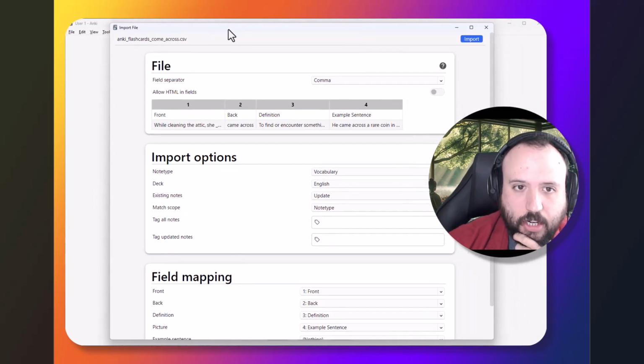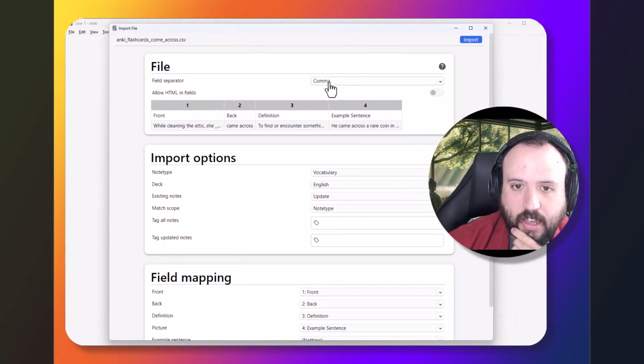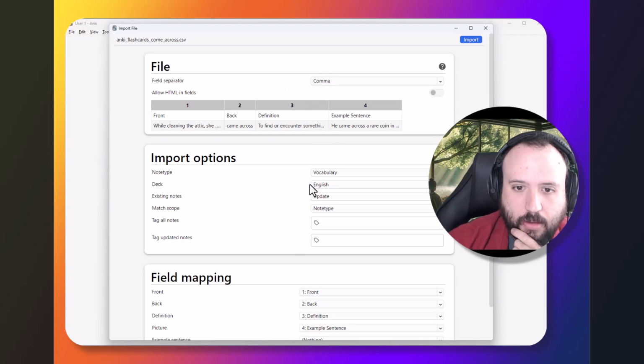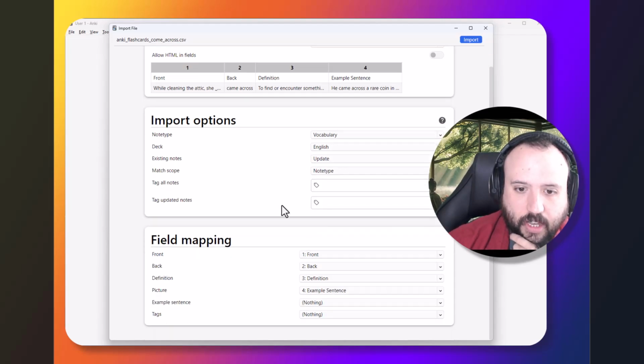And you're going to want to make sure, if you do it in this format using AI, that you have the comma selected here in the field separator. Okay? Below here you can see that I'm going to use the vocabulary note type. I'm going to import it into my English deck. Okay? And all we have to do here is that these fields are related to our vocabulary flashcards. So I want the front to be on the front. I want the back to be on the back, the definition to be in the definition.